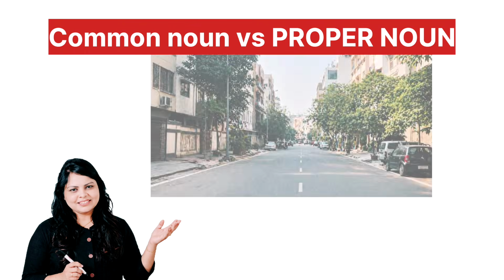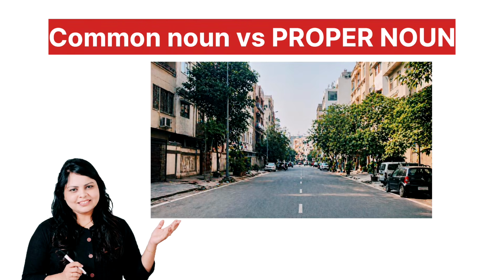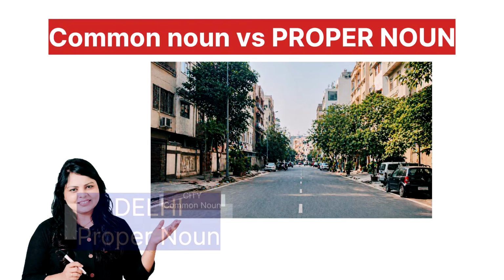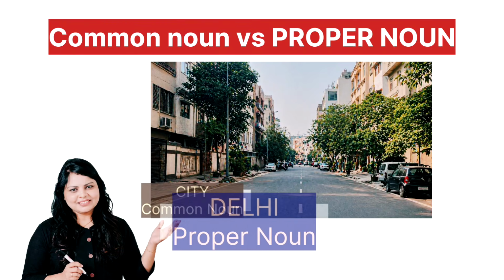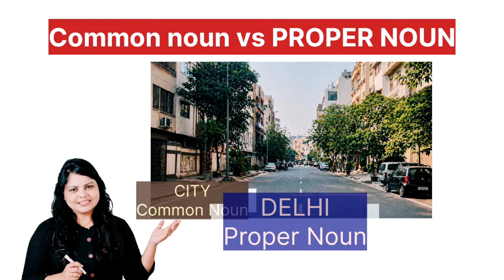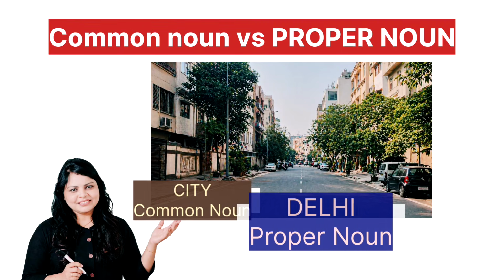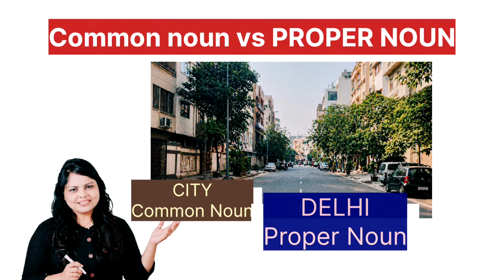The word city is a common noun because it can be any city. But when we say Delhi, it becomes a proper noun because it refers to one specific place, particular place. So, the difference is very simple.